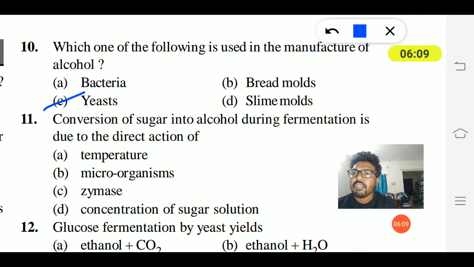11th question. Conversion of sugar into alcohol during fermentation is due to direct action of A temperature, B microorganisms, C zymase, and D concentration of sugar solution. Here, conversion of sugar into alcohol during fermentation is due to the direct action of the enzyme zymase. So temperature, microorganisms or concentration of sugar solution may not directly impact the conversion of sugar into alcohol. Zymase is an enzyme that helps in the conversion of sugar into alcohol. So option C is the right answer. That is zymase.